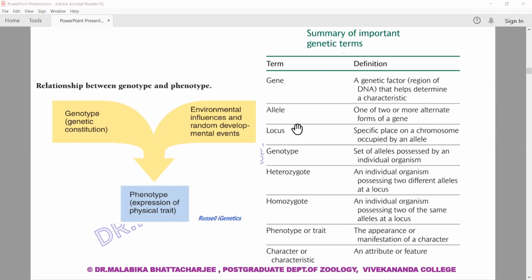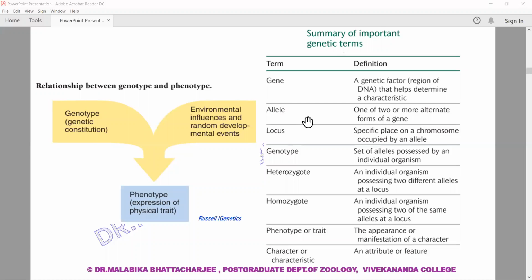These are some important genetic terms which are important when we think in terms of a monohybrid cross or a dihybrid cross. Gene, now we know, is a segment of DNA, but when we are thinking of Mendel, it's a genetic factor that determines the characteristics. Allele is one of two or more alternate forms of a gene. Let me just give an example of Mendelism.